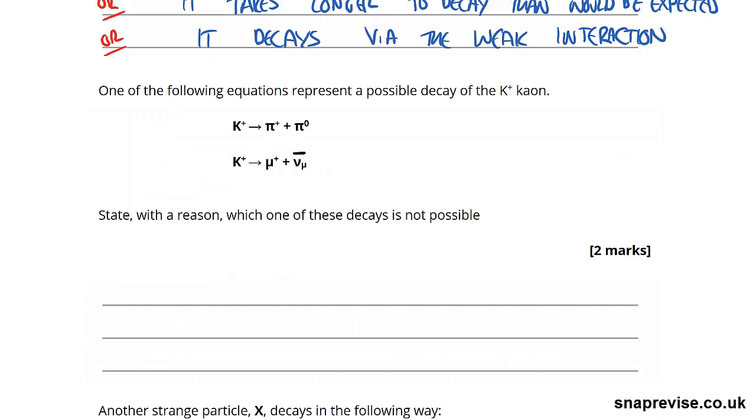And the next question is on these two reaction pathways we see for a strange particle to decay. So we have this K plus kaon decaying into things that aren't strange. They'd like us to state with a reason which of these decays is not possible.